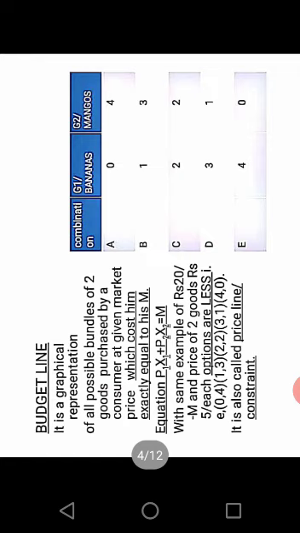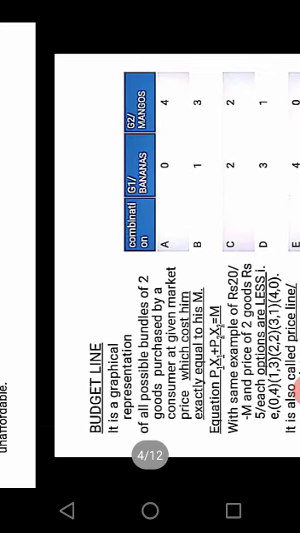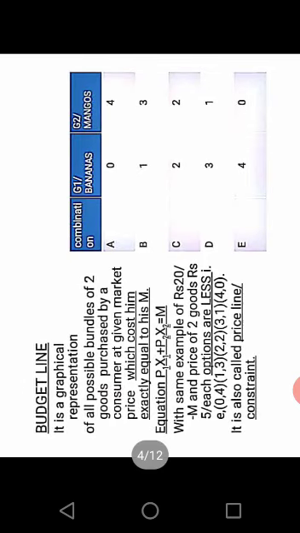Budget line. So we understood a budget set is a combination of goods the consumer buys which cost less than or equal to his income. The options in the budget set are more; he has nearly 15 options.